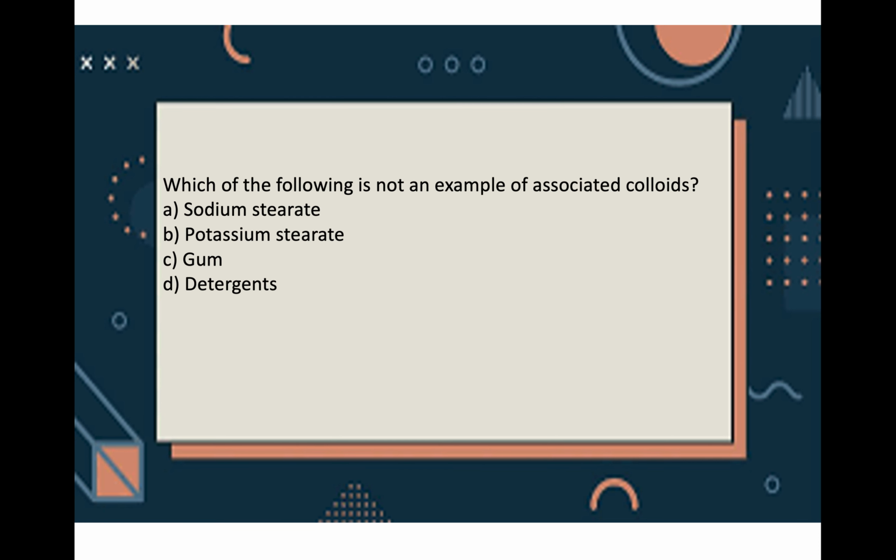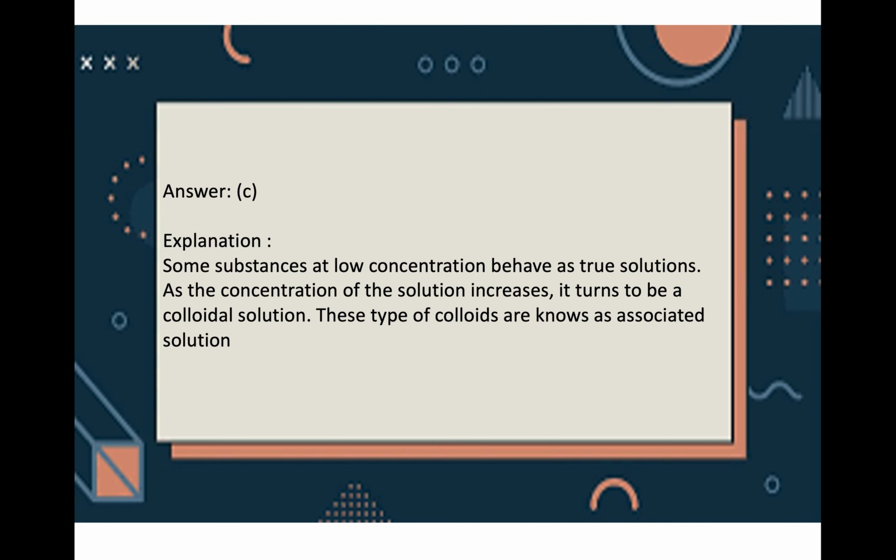Next question, which is not an example of associated colloids? A. sodium stearate, B. potassium stearate, C. gum and D. detergents. The option C, gum, is the answer, because many substances at low concentration behave like true solutions. When you increase the concentration of the solution, it becomes a colloidal solution. These types of colloids are known as associated colloids.